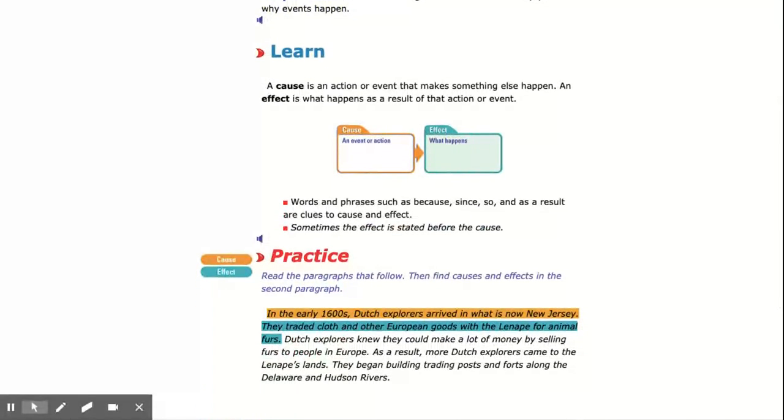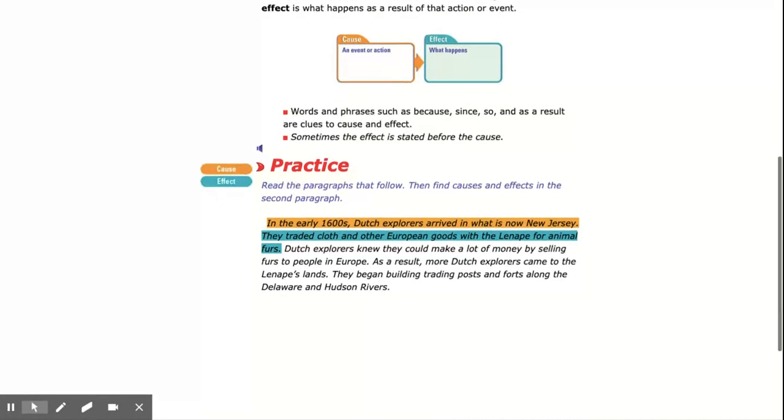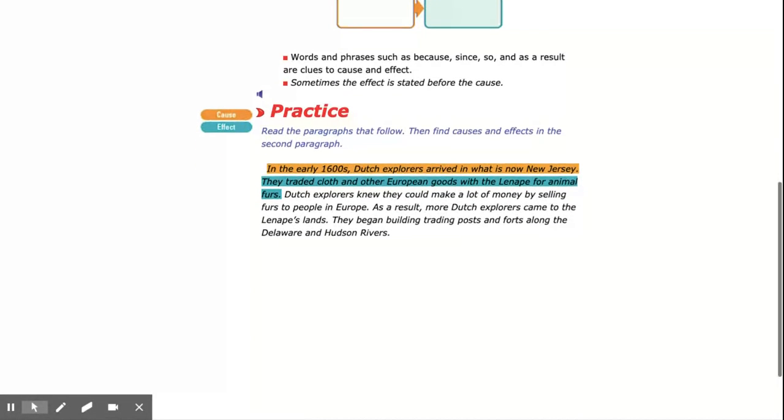A lot of times, to identify cause and effect, we hear words or phrases like because, since, so, and as a result. Those are clue words that tell us it's a cause and effect relationship. Again, because it's raining or since it's raining, the baseball game was canceled. Sometimes the effect is even stated before the cause. So we're going to practice with the paragraph in our social studies text. We're going to read the paragraph together and identify the cause and effect.